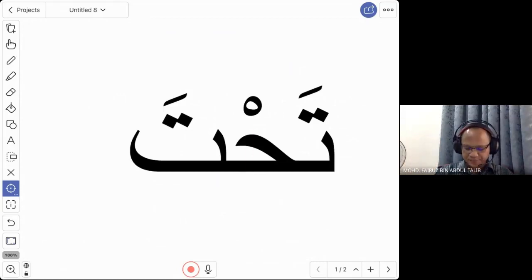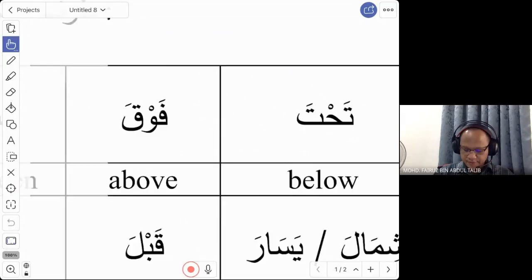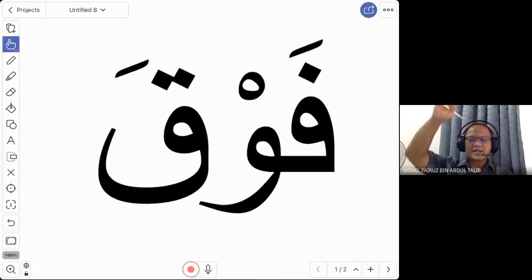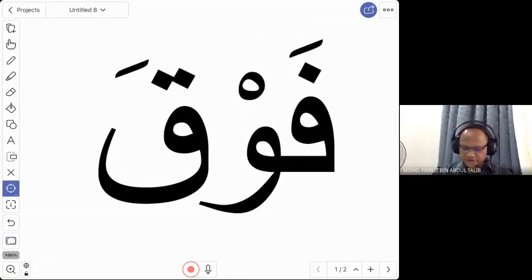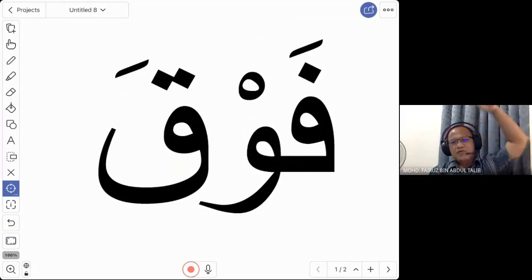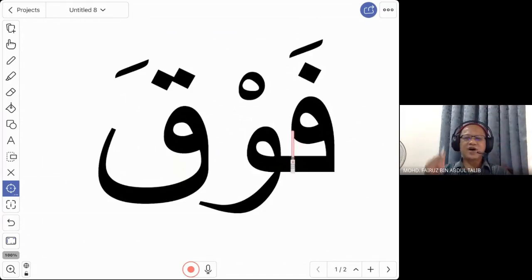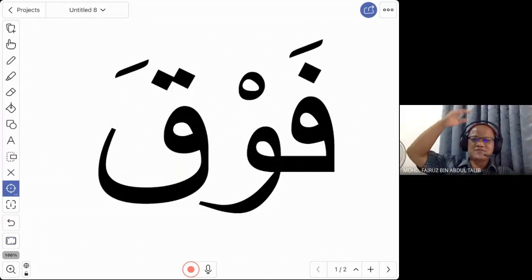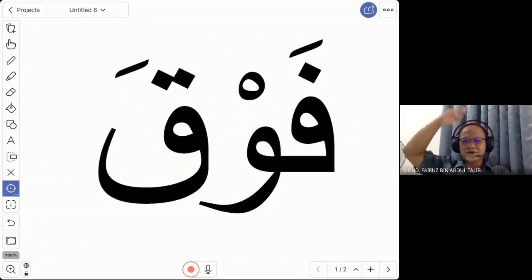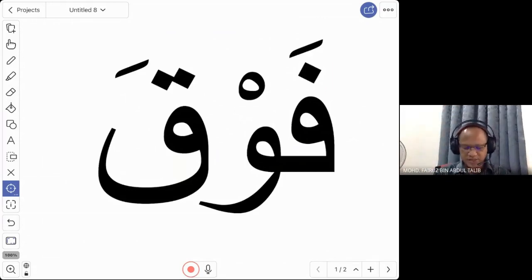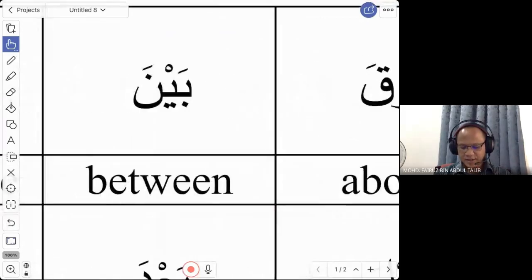Next word. You want to say above. This is the word to say above: fawqa. So fawqa is above. Fawqa ash-shajara. Ash-shajara is tree. So you say fawqa ash-shajara, above the tree. Taht, below. Fawq, above. Sometimes they just say fawq. Taht. Or fawqa, tahta.